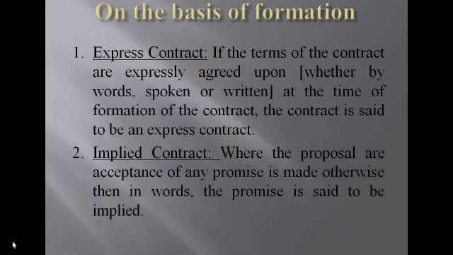The next classification is on the basis of formation. The first one is express contract. Express contract is the contract which is created in words, spoken or written. Then the contract is called an express contract. The next one is implied contract. Once the contract is not created in words, spoken or written, then it is called an implied contract. Express means created in words, spoken or written. Implied means not created in words, spoken or written.